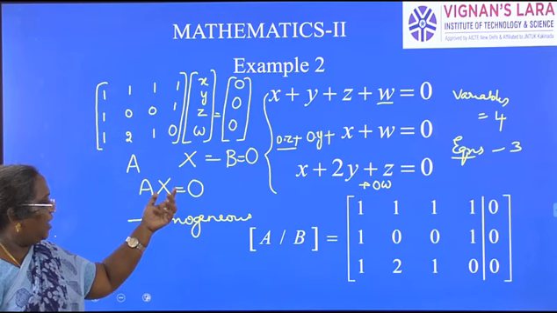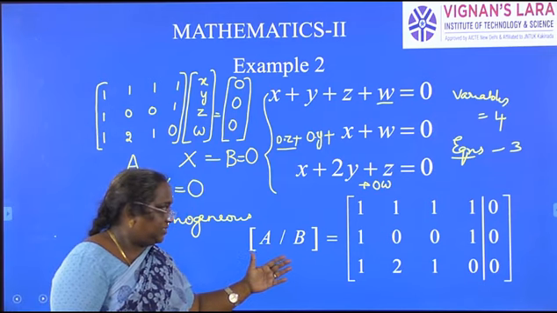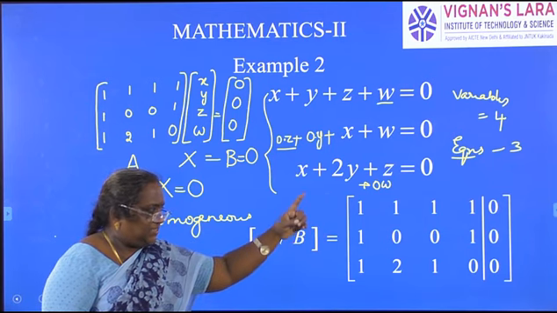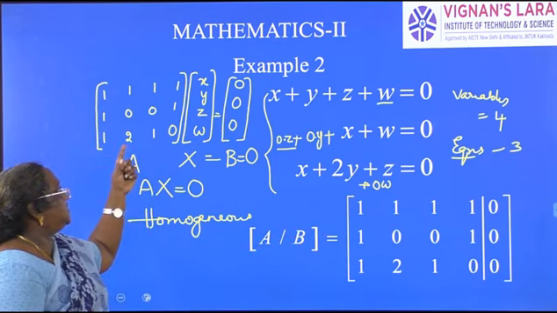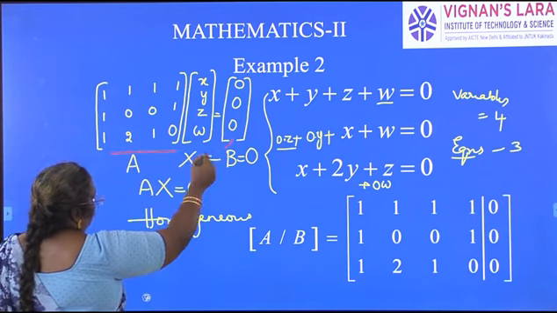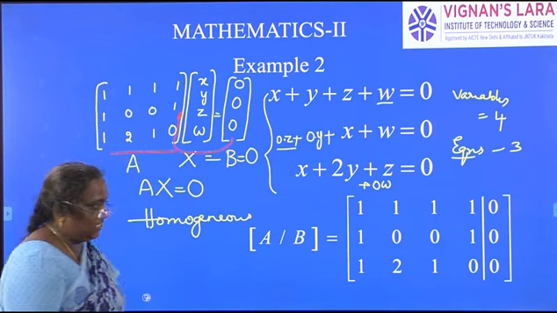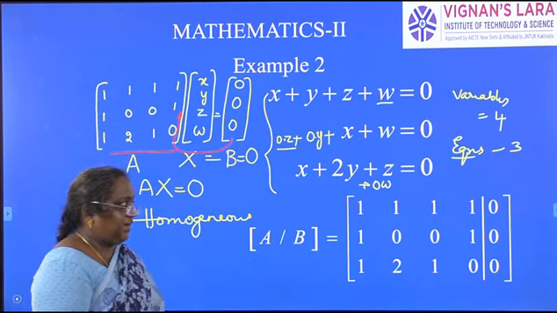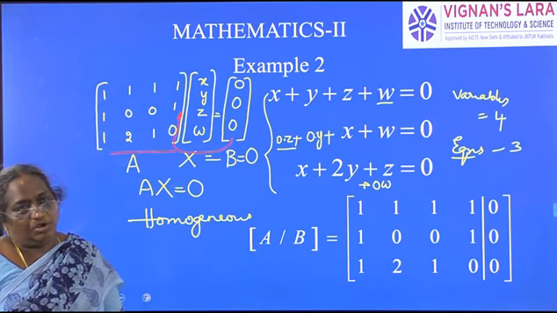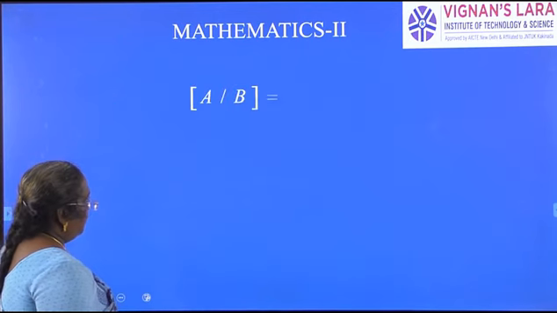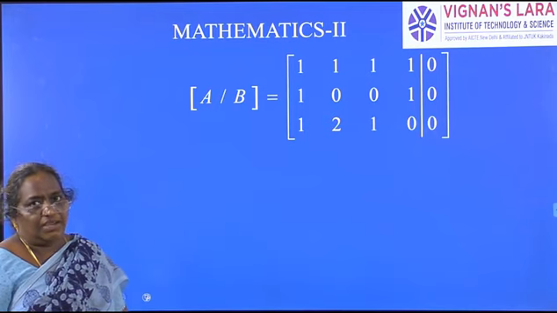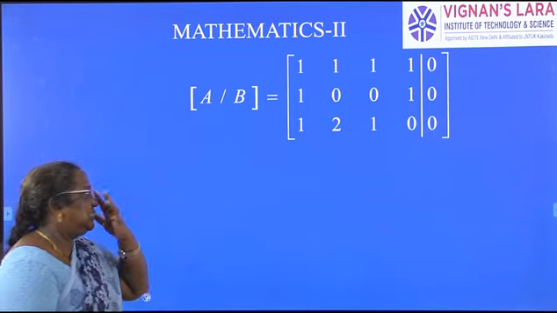Now from this we write the augmented matrix. What is the augmented matrix? Just adding matrix B, the 0 matrix, to the matrix A. This is matrix A. For matrix A, we just add this as another column here. That is the augmented matrix. Now according to our working rule here, we have to reduce it into echelon form. So let us do the row operations. For echelon form, we only have to perform row operations.